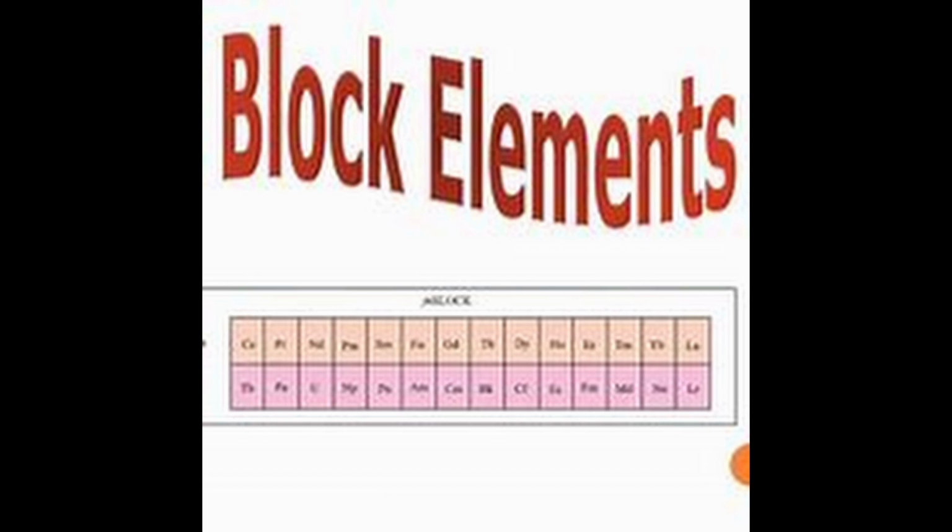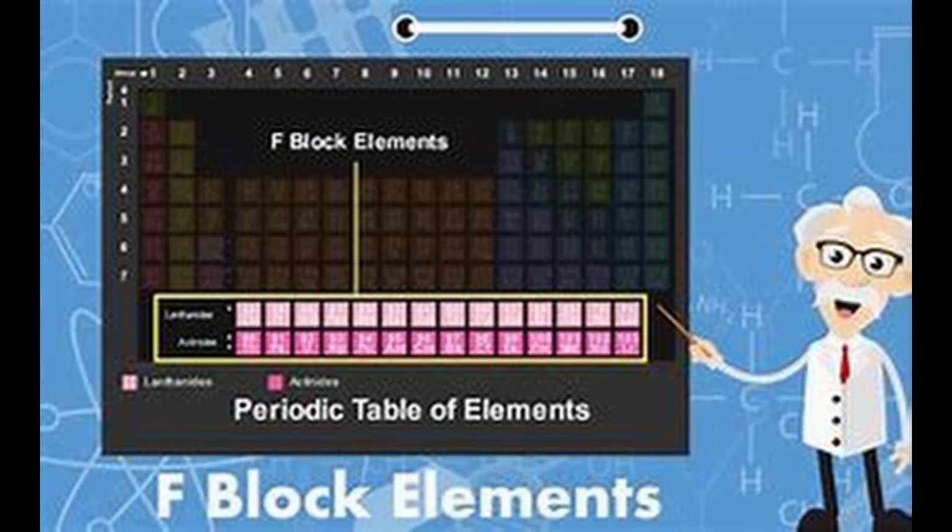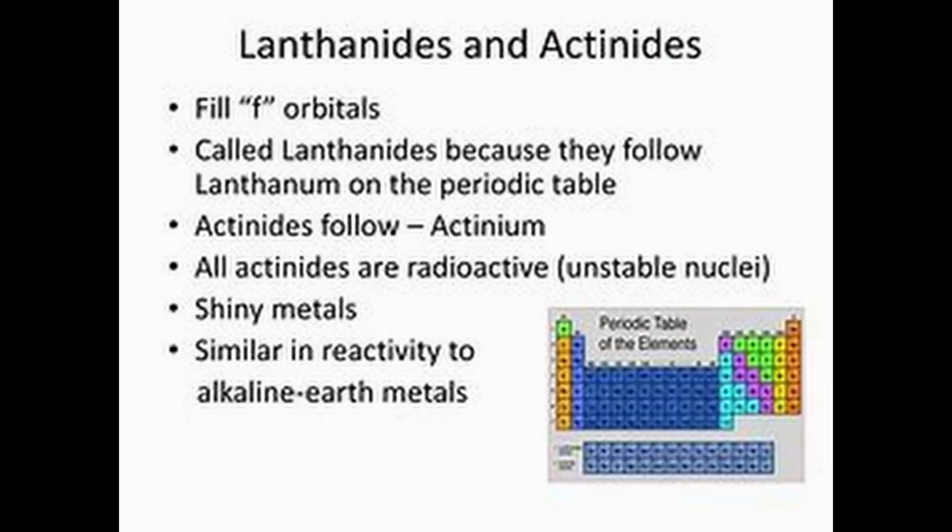The 2 rows of elements at the bottom of the periodic table, which consist of lanthanoids and actinoids, belong to f block. They have (n-2)f1 to 14, (n-1)d0 to 1, ns2 electronic configuration. The last electron added to each element is filled in the f orbital. These two series of elements are hence called the inner transition elements. They are all metals. Within each series, the properties of elements are quite similar. The chemistry of early actinoids is more complicated than the corresponding lanthanoids due to the large number of oxidation states possible for these actinoid elements. Actinoid elements are radioactive.